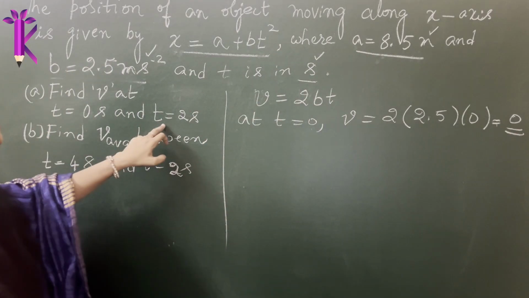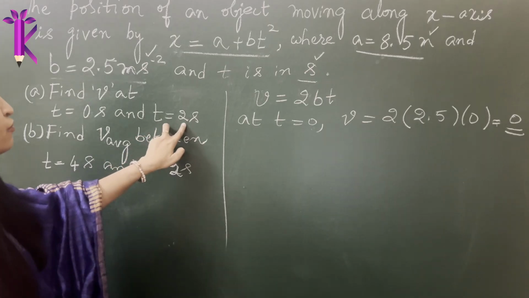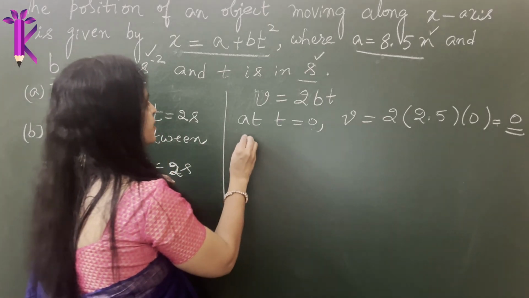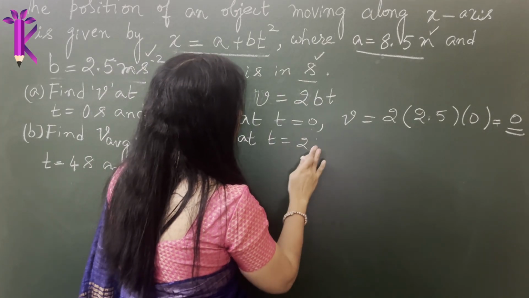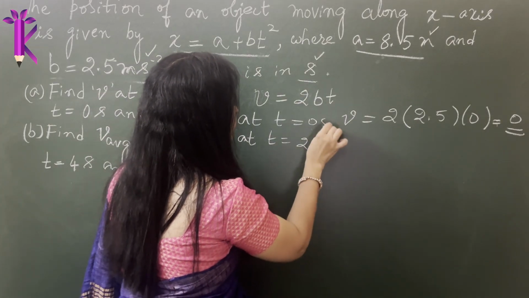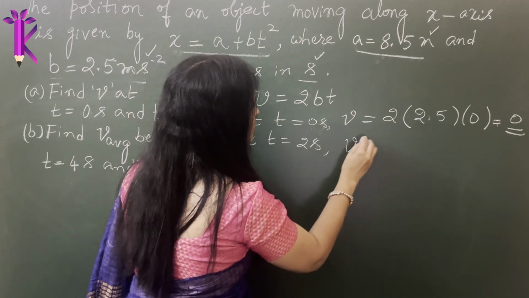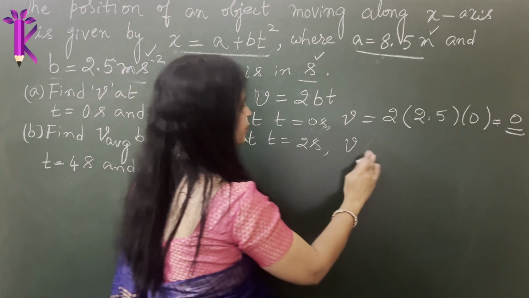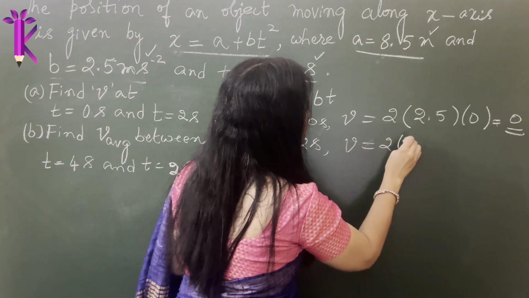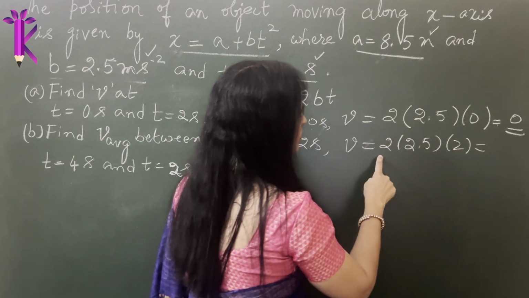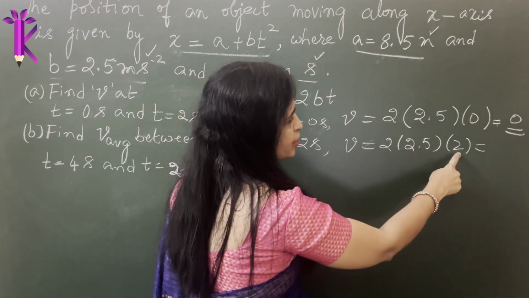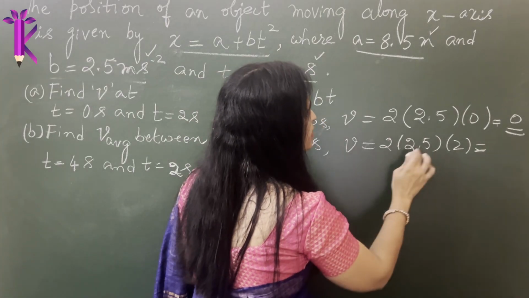Now you have to figure out the value of v at t is equal to 2 seconds. So at t is equal to 2 seconds, v will be equal to 2 into 2.5, which is the value of b, into 2. So 2 times 2 is 4. 25 fours are how much?